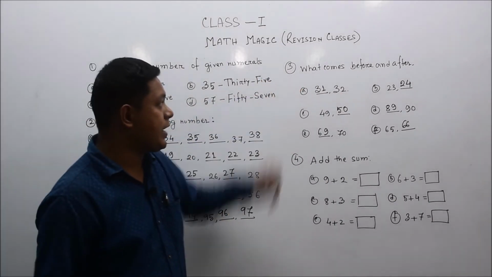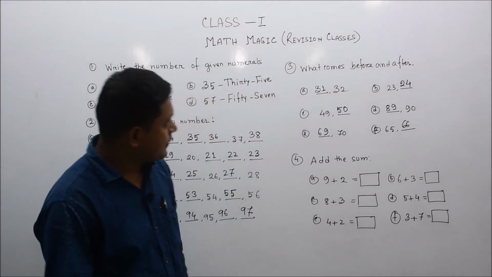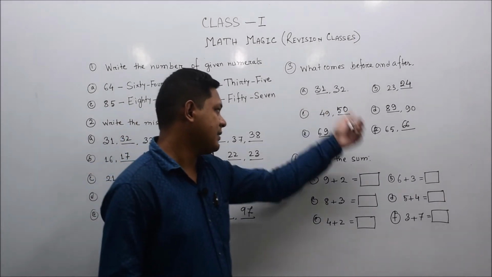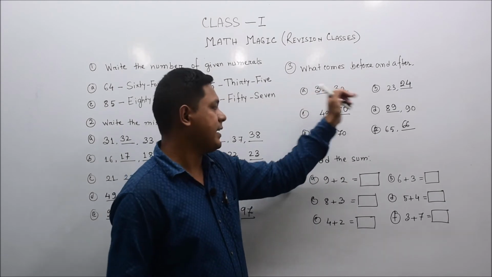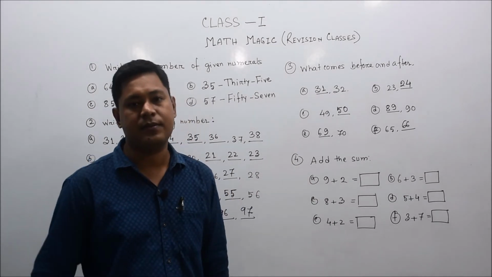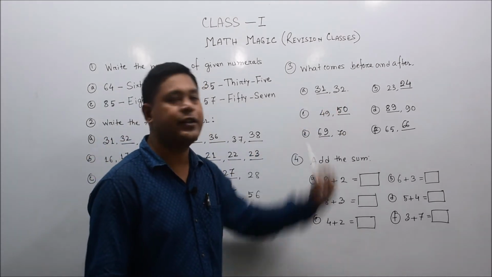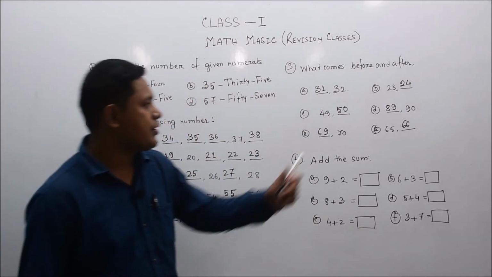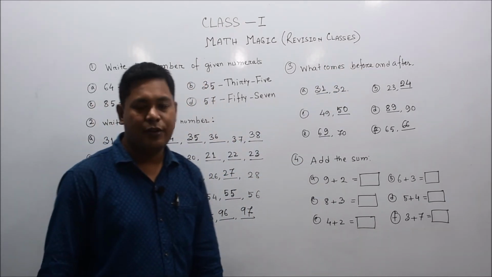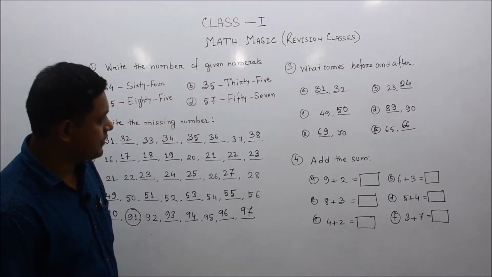So that means in number 3, what comes before and after? The word mentions what comes after and before. You just need to remember the table from 1 to 100, exactly the previous numbers or exactly the numbers after. That means after 49 comes 50 here, and before 32 comes 31 here. So this way we need to write the numbers if the question asks what comes before and after. Okay, fine dear students, I hope you understand the questions. Number 3 is finished.